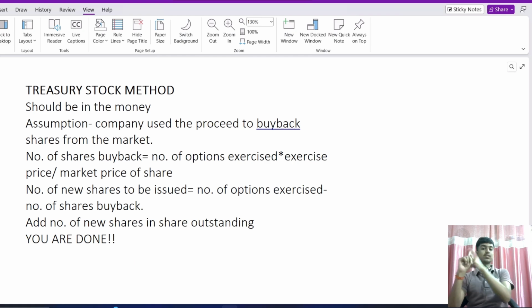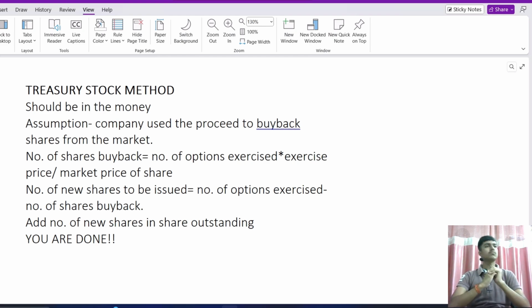By proceeds I mean the exercise price. If the options are exercised, they will be paying the exercise price that will be decided. We will see what the exercise price is in the actual example on Infosys.